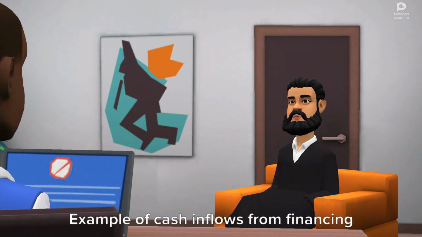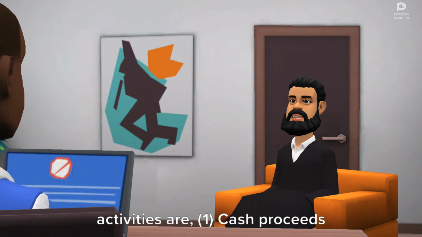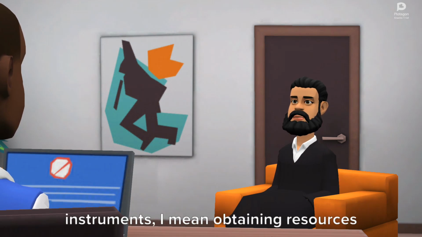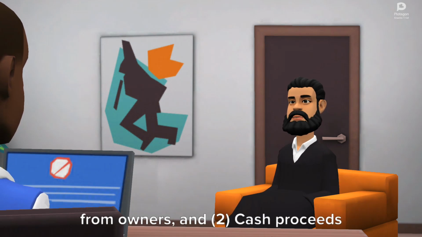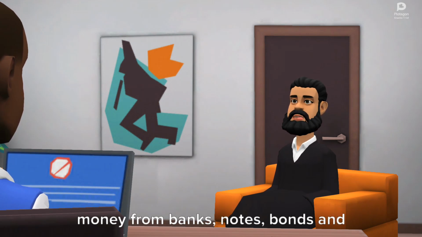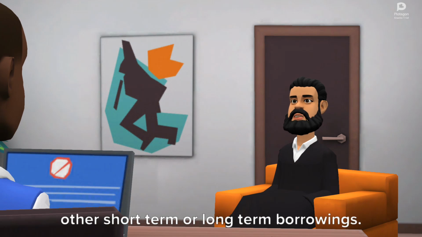Examples of cash inflows from financing activities are: 1. Cash proceeds from issuing shares and other equity instruments, obtaining resources from owners, and 2. Cash proceeds from issuing loans, borrowing money from banks, notes, bonds and other short-term or long-term borrowings.